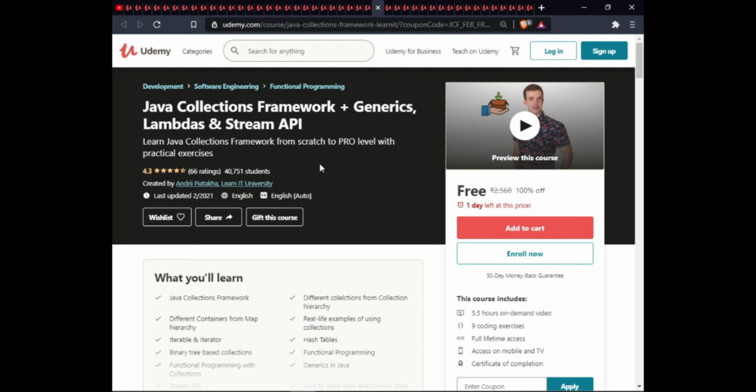The next course is Java Collection Framework plus Generic Lambda and Stream API. In this course, you will learn Java Collection Framework from scratch to pro level with practical exercise. This course includes 5.5 hour on-demand video, 9 coding exercise, full lifetime access on mobile and TV, and certificate on completion.